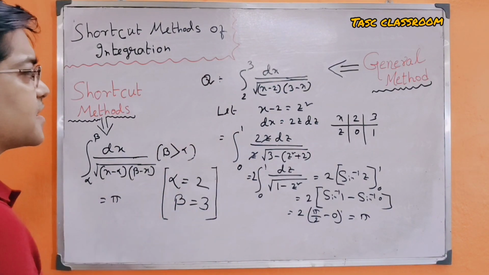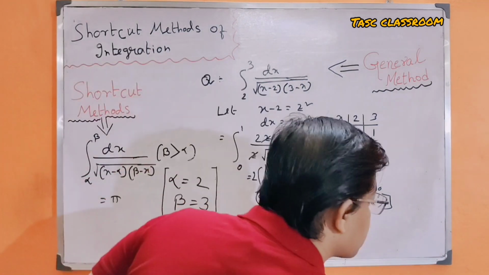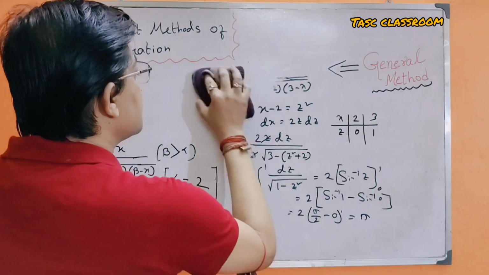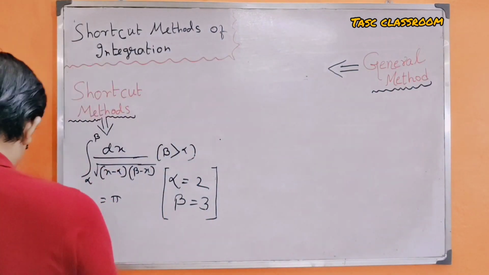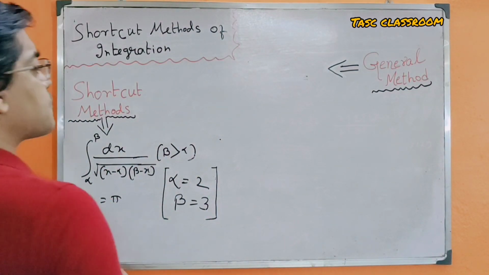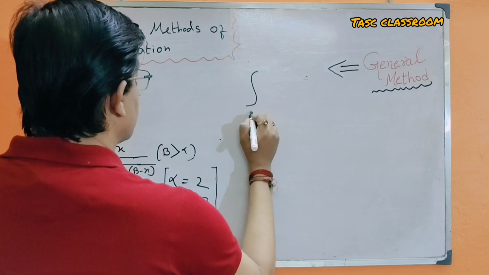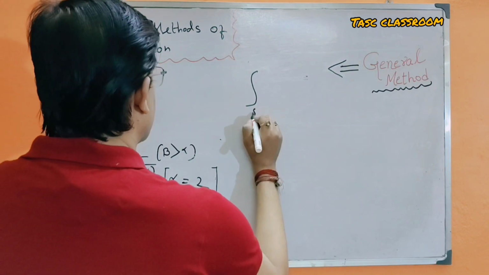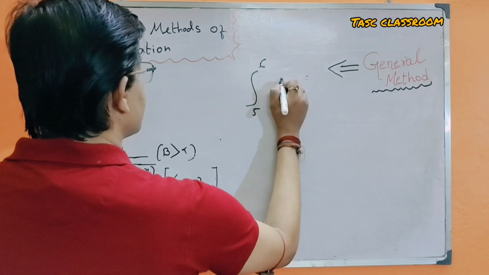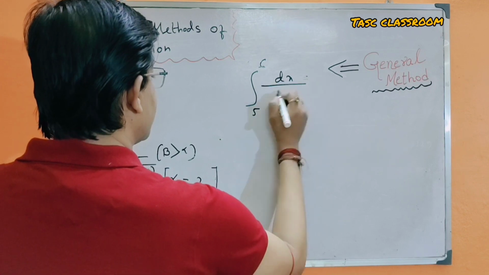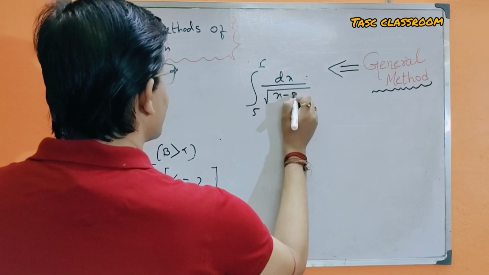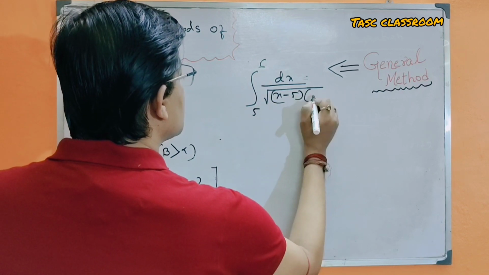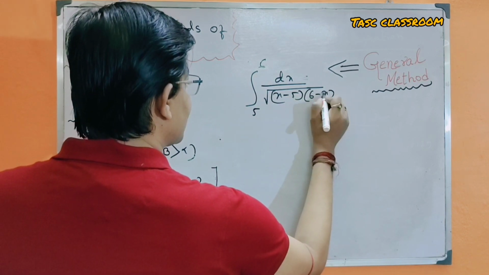Now we will take another example of such definite integration. The problem is integration from 5 to 6 of dx by root over (x minus 5) into (6 minus x).